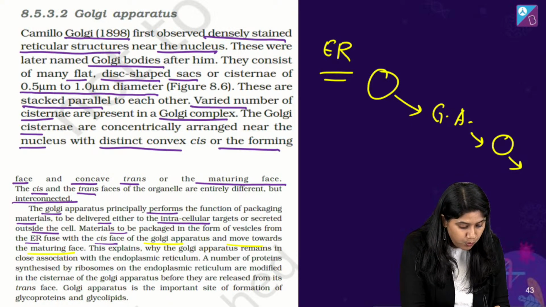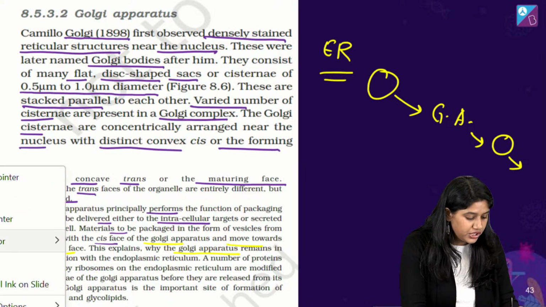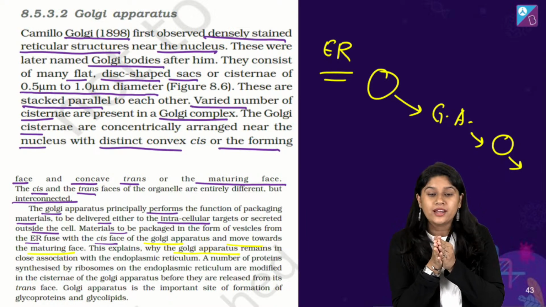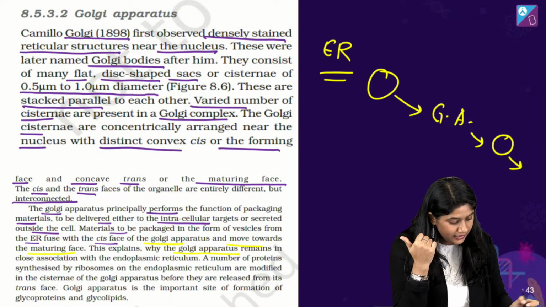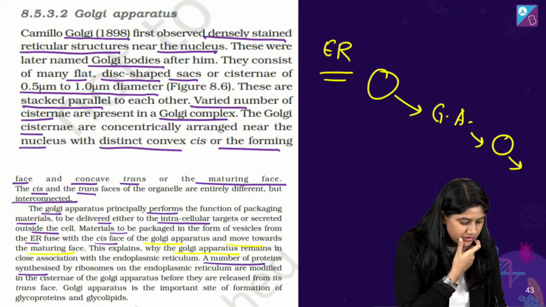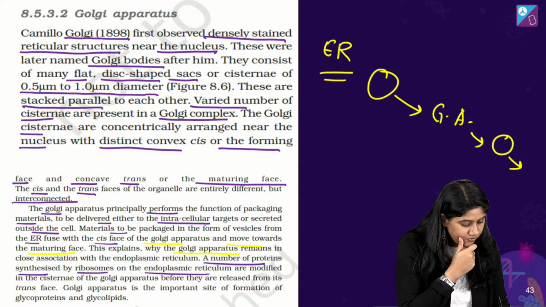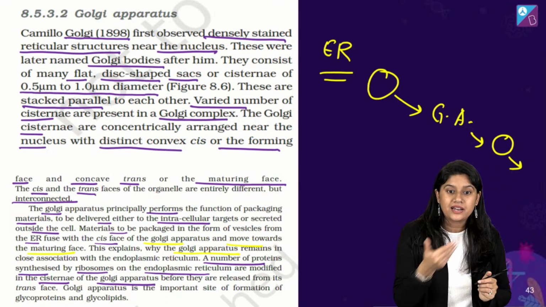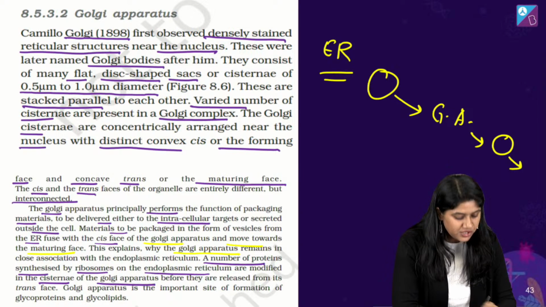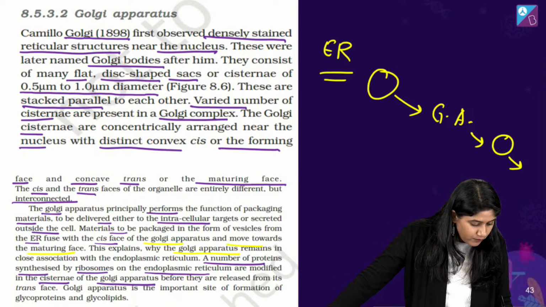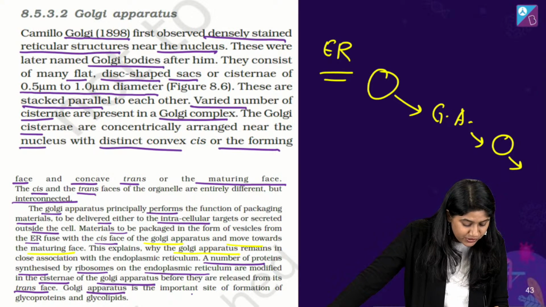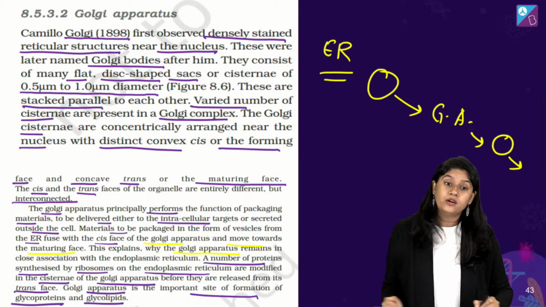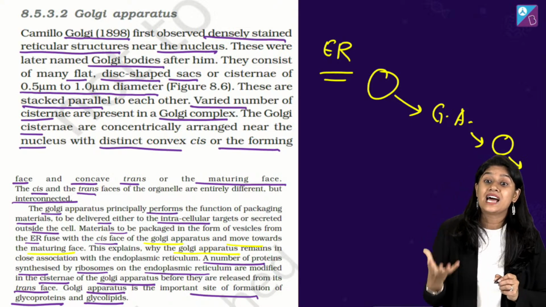This explains why the Golgi apparatus remains in close association with the ER. इसलिए हमें समझ में आता है कि ER and Golgi bodies क्यों बहुत ज़्यादा पास में हैं, क्योंकि उन्हें साथ में काम करना है. क्लियर? The number of proteins synthesized by the ribosomes on the ER are modified in the cisternae of the Golgi apparatus. ये भी important है. जो proteins बन के आ रहे हैं ER से वो modify कहाँ पे हो रहे हैं? Golgi Apparatus में, before they are released from the trans phase. And the Golgi apparatus is a very important site for the formation of glycoproteins and glycolipids. We all know that they play a very important role in the synthesis of lysosomes also.